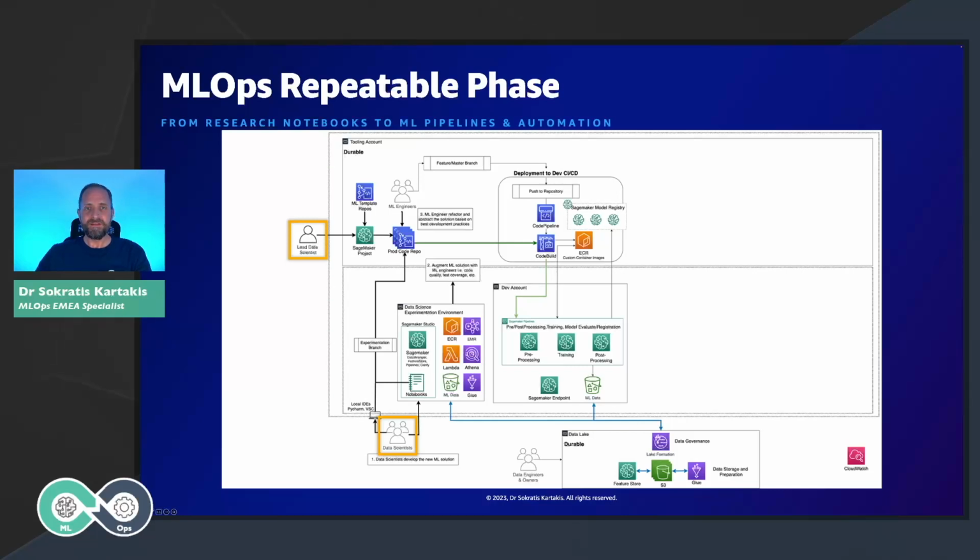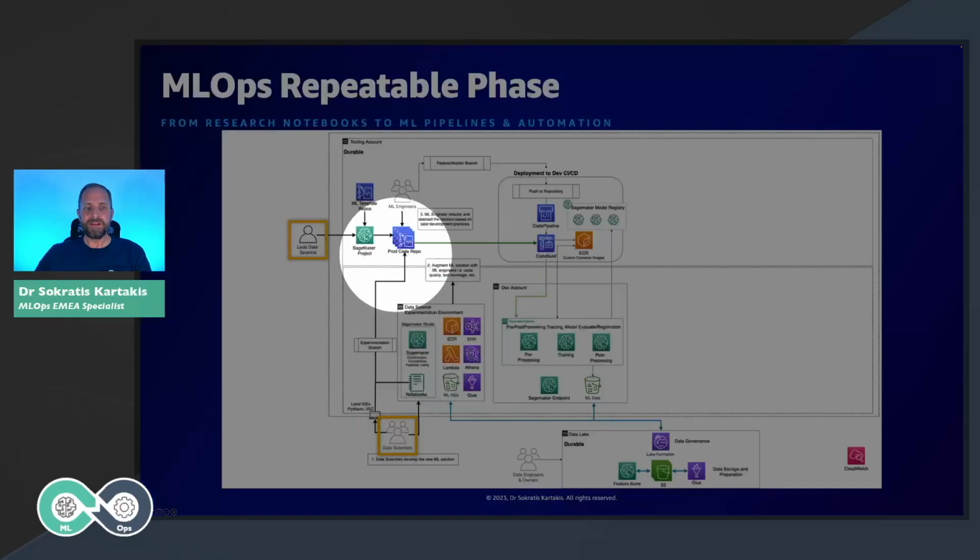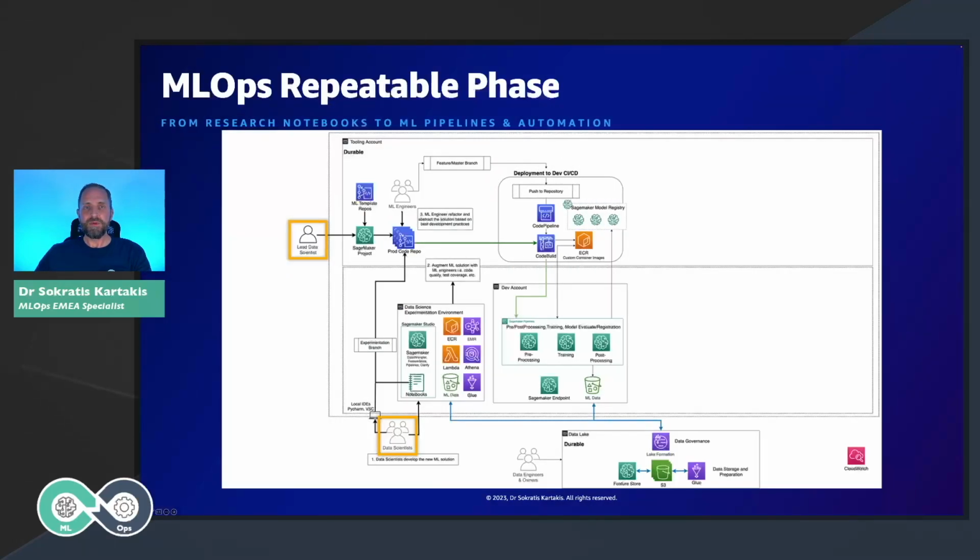If the lead data scientist approves the solution, then what we need is to provision a new set of repositories, like we see here, and a set of CI/CD pipelines for our production-ready solution. The data scientists, together with ML engineers, work on these repositories, the model build and model deploy repositories that we saw earlier, for example.